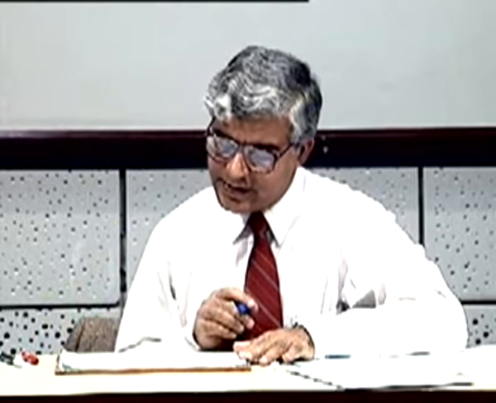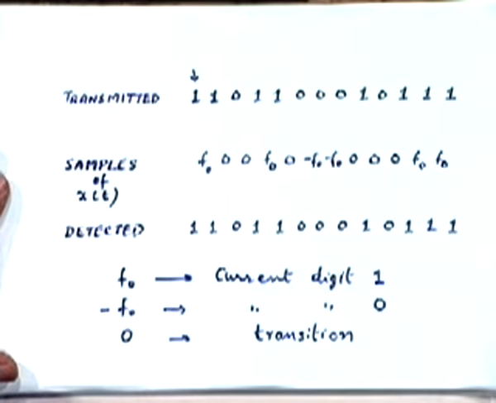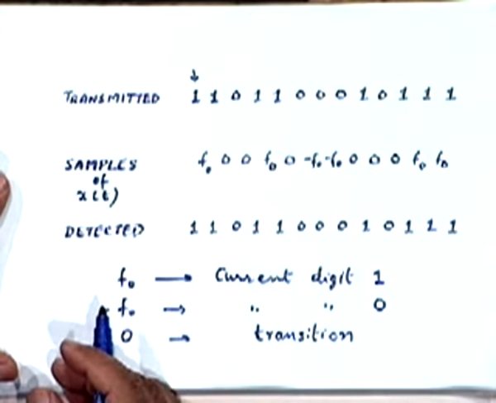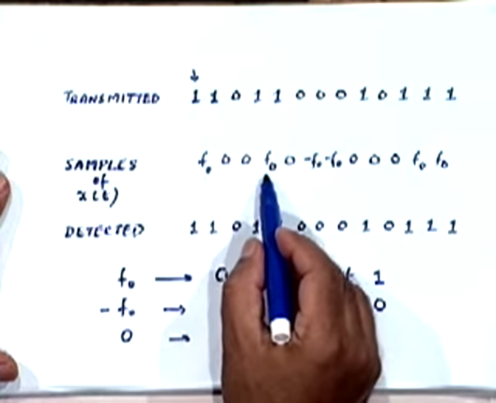So this is what is called, in fact, before I tell you what it is called, do you see something interesting in this transmitted pattern of samples? If they are separated by an odd number of zeros, then opposite polarity; something that you have seen before in dual binary signaling, right?